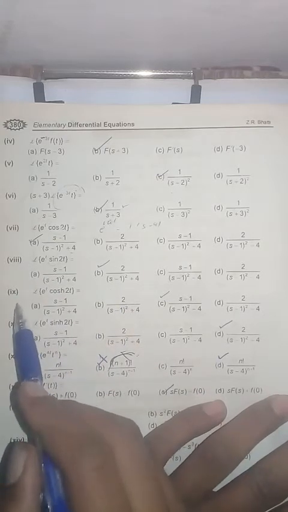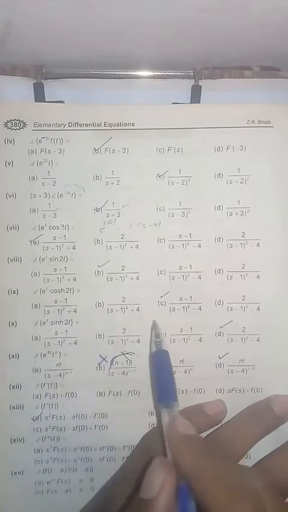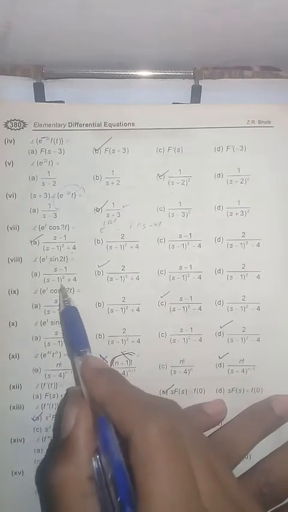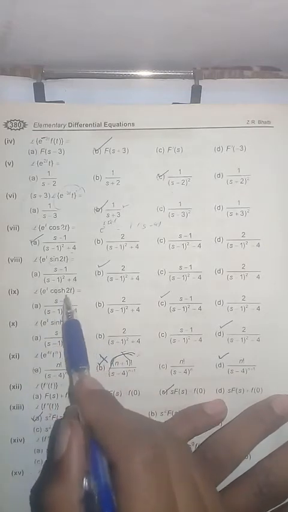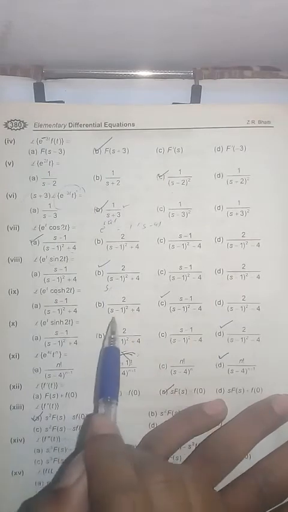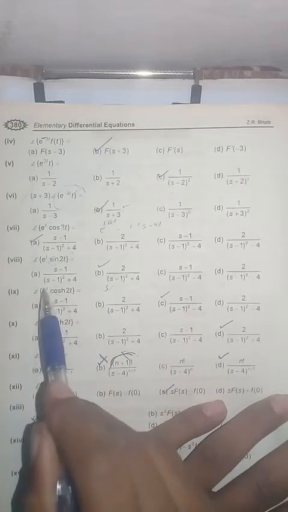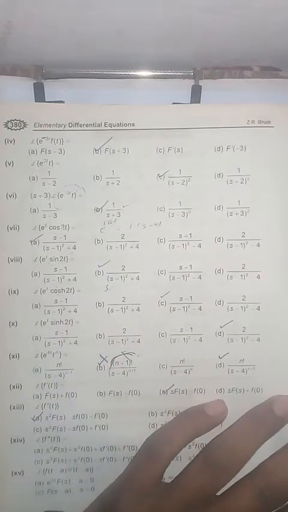Now MCQ number 9. What is the Laplace transform of e power t into cos hyperbolic 2t? Laplace transform of cos hyperbolic 2t equals s divided by s square minus 4. Now replace s by s minus 1 because of e power t. Then option number C is correct.